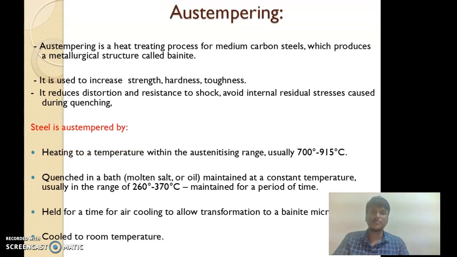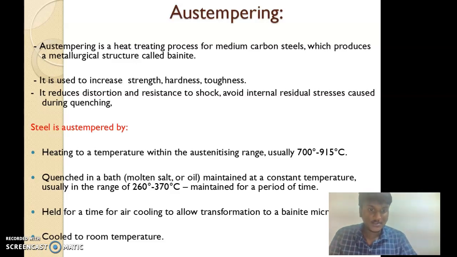Austempering is a heat treatment process of medium carbon steel which produces a metallurgical structure called bainite. It is also used to increase the strength, hardness and toughness. It reduces distortion, improves resistance to shock, and avoids internal residual stresses caused during quenching.